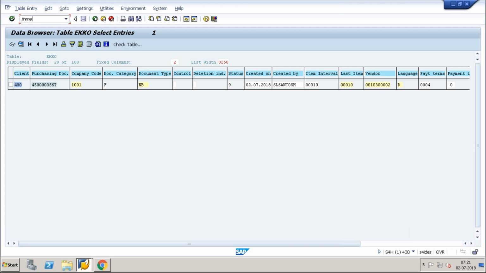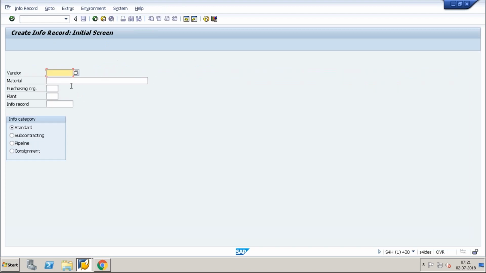One is with the info record. I will just go to the info record first, ME12 or ME11. Okay, go to change.